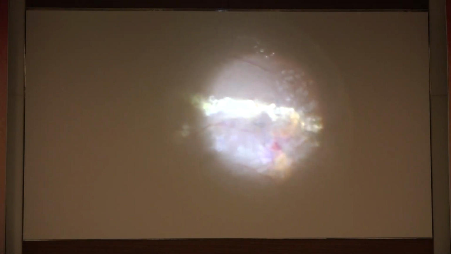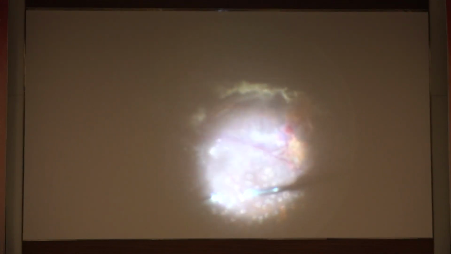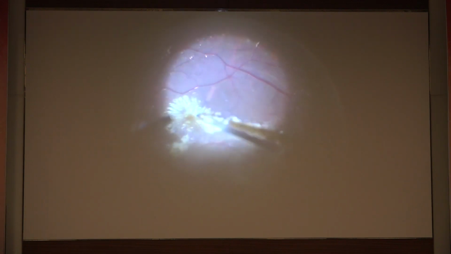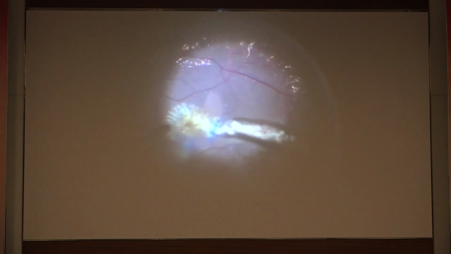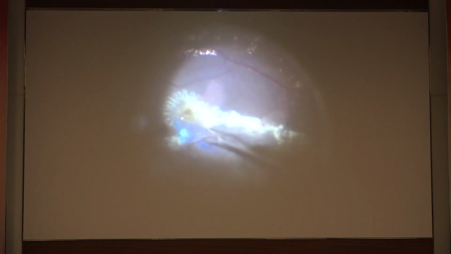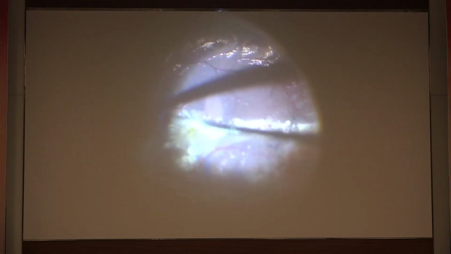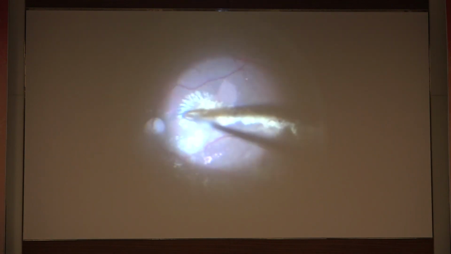In this eye, we did a vitrectomy. We induced the PVD. We have to take care, as this vitreous is very tightly adherent in the areas where these aneurysms are, so you have to take care you don't cause any bleeding over there. And we just did ILM peeling in this eye. We thought of the same rationale, that if we remove the ILM, we may cause a better absorption of these subretinal exudates.